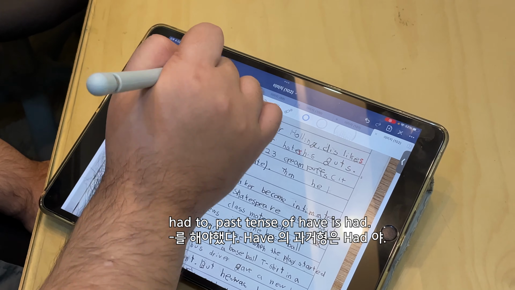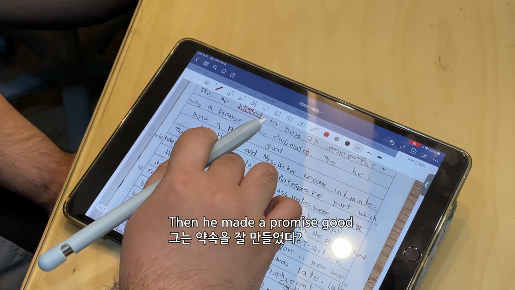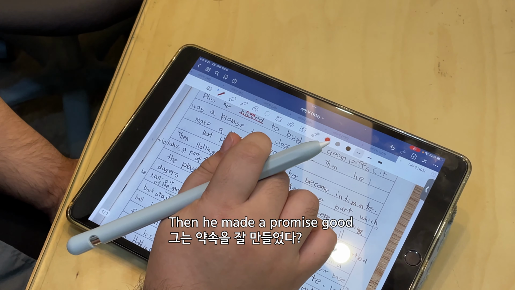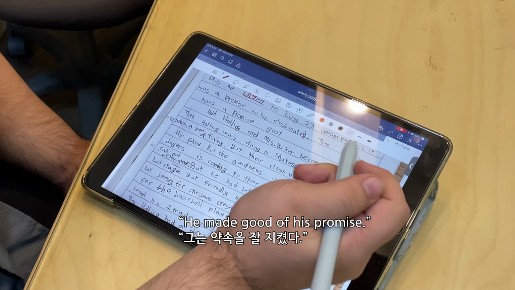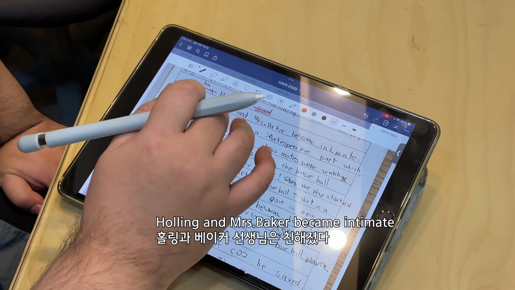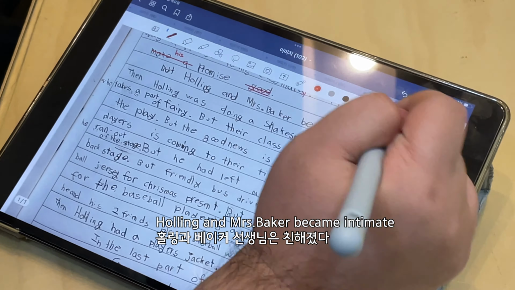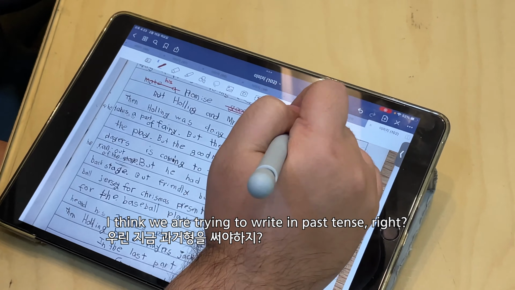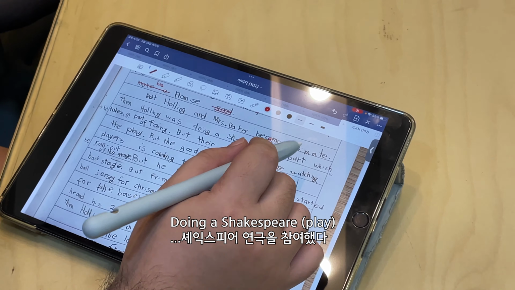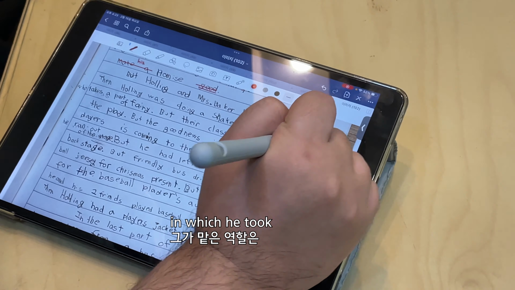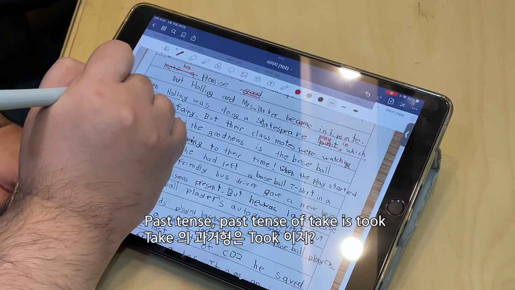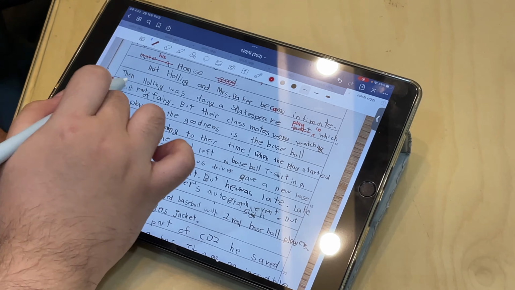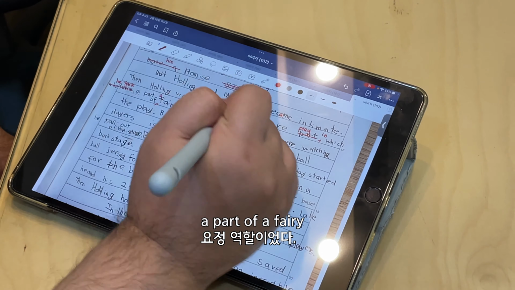had to, the past tense of have is had. Then he made a promise good. I think you wanted to use the phrase, he made good on his promise. Holling and Mrs. Baker became intimate. I think we're trying to write in past tense, right? Being a Shakespeare play in which he took, the past tense of take is took, a part of a fairy.